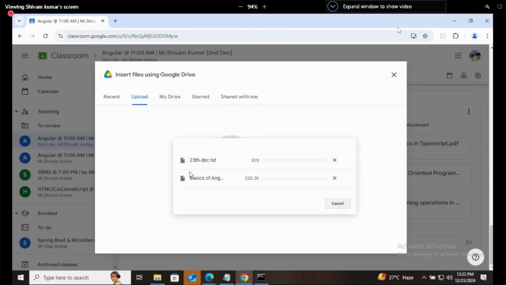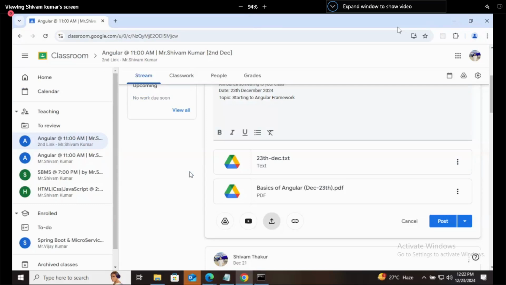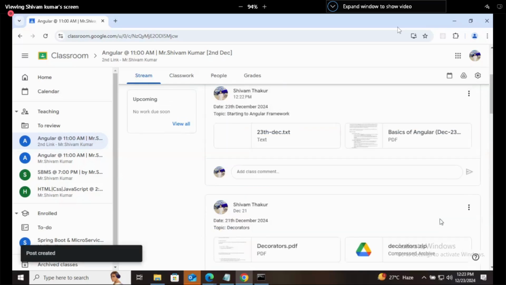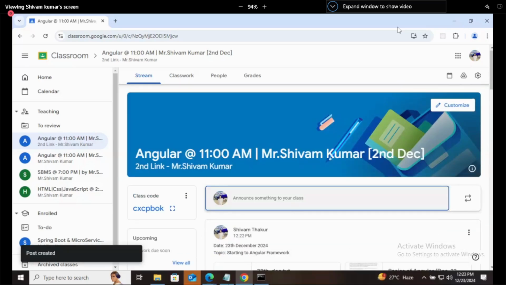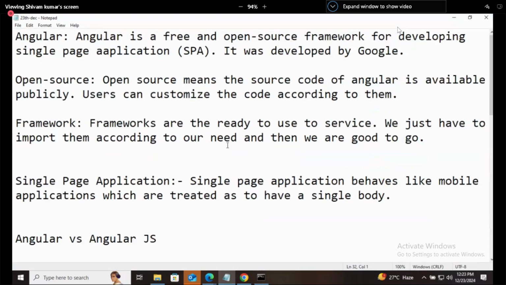What YouTube is using for its development, React or Angular? Angular. We haven't discussed in the websites, right? Check it today how YouTube is built. Is it using any library or framework? What it is using? YouTube is a subsidiary of Google.